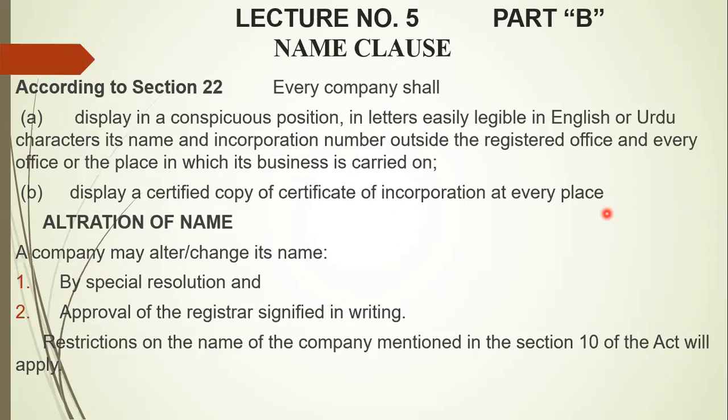So that is at the business place. Second, the name of the company must be mentioned on all the certificates, on all the receipts, and on all the letter paper, etc. of the company. So when a company issues a letter, gives a receipt, or gives a debenture or shares to someone, the name of the company must be conspicuously written, clearly and without any ambiguity. So these are the legal requirements according to section 22. Now, whether the name of the company can be altered or changed or not, for example, if a company has been registered with one name.